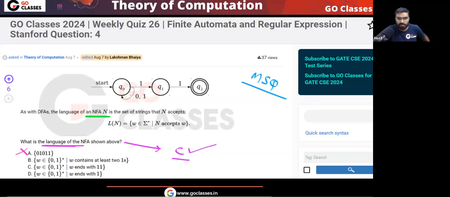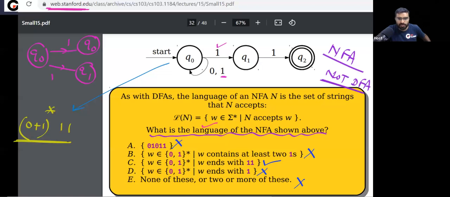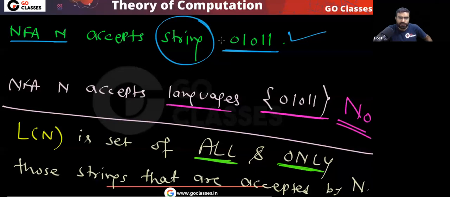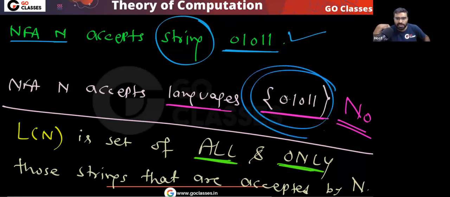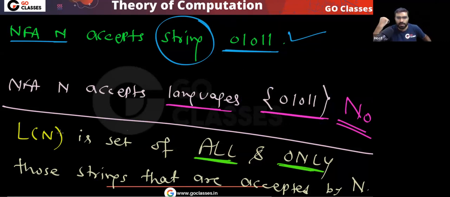Okay, so very simple. Don't make this mistake. Please understand that this NFA is accepting this string. This string is accepted, but don't say that this language is accepted. Language is the set of all strings that are accepted. Language is a set of all and only those strings which are accepted.